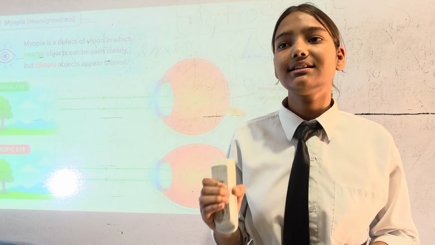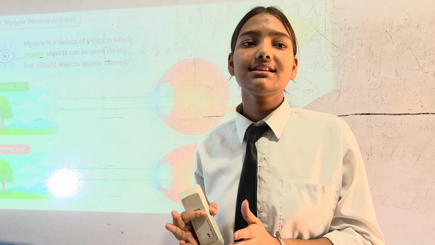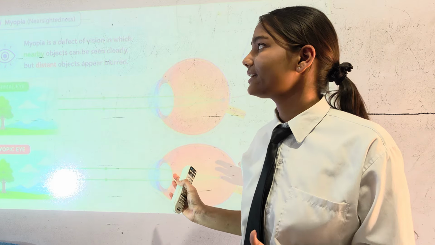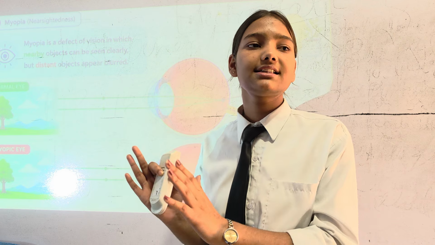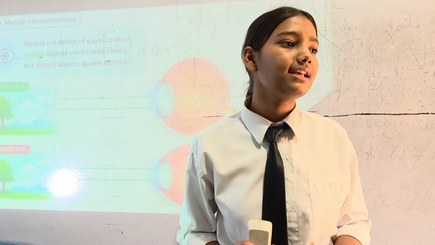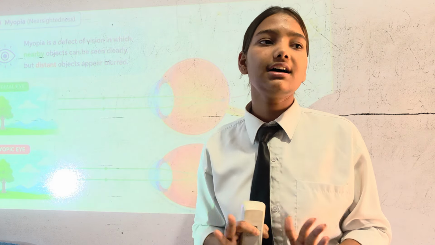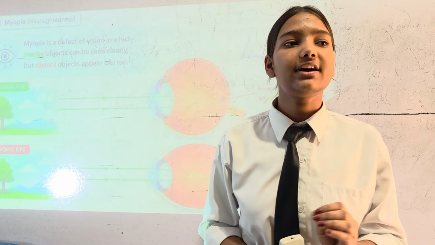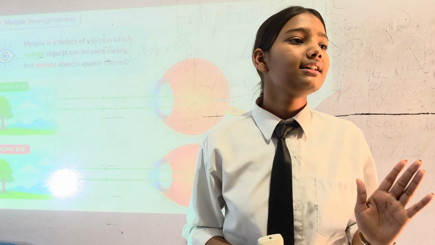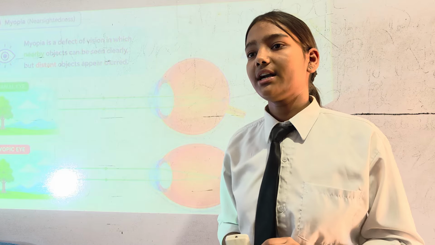I can guarantee that her glasses are the corrected lens for myopia, meaning she has the defect of myopia in her eyes. I can say that 99% of young adults and children who are wearing glasses have the defect of myopia, because it is a very common defect in our eyes.